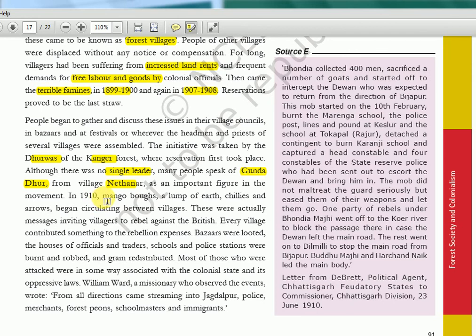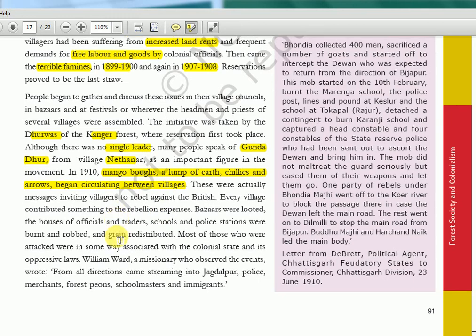They were actually circulating these things for war purpose: a lump of earth, chilies, arrows, mango boughs. So these are all their tools. Okay, they don't have arms, right? So these kind of things they'll use, and they were getting ready for a rebellion, and they were spreading the message. And finally, what happened?